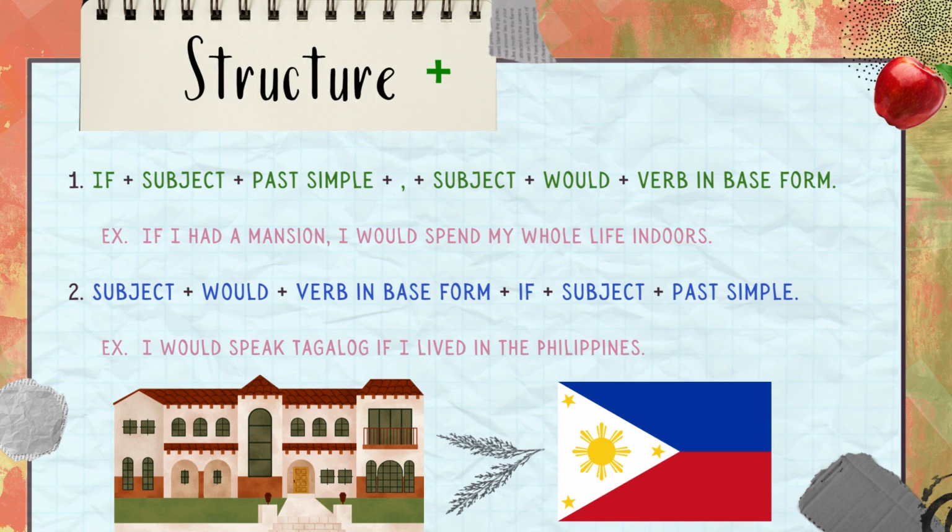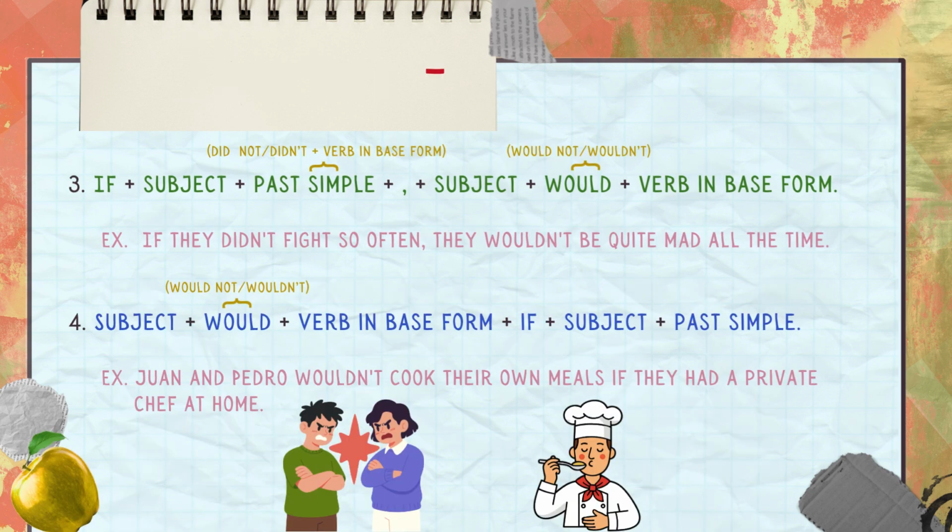These are the many combinations of the structure. In affirmative we can use: if, subject, past simple, a comma, subject, would, and verb in base form. For example, if I had a mansion, I would spend my whole life indoors. Or, subject, would, verb in base form, if, subject, past simple. For example, I would speak Tagalog if I lived in the Philippines.